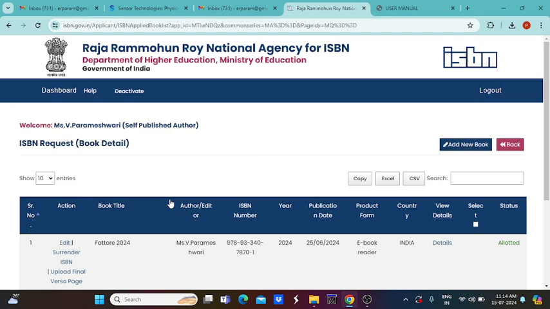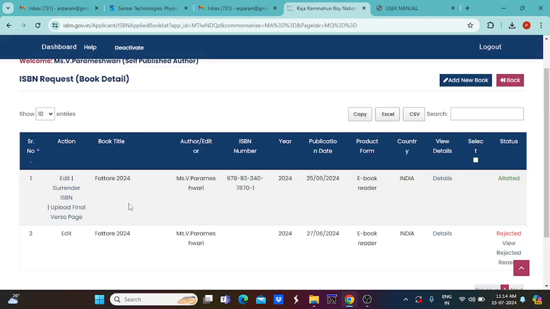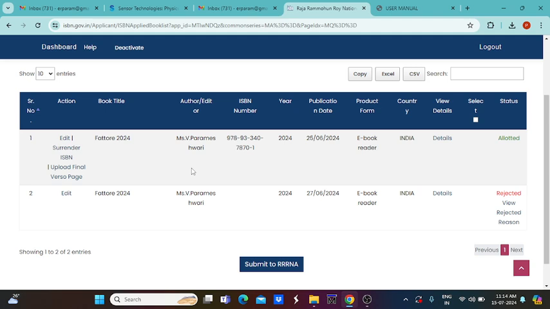Here you have to upload after completion of all editing work, you can see that book. This is our book title, and the ISBN number is allotted here. It is a 13-digit number. Already one time it was rejected. That rejected detail is also viewed here, and the accepted detail and allotted ISBN number are also available here. It is a 13-digit ISBN number. Then the year of publication and date of publication.